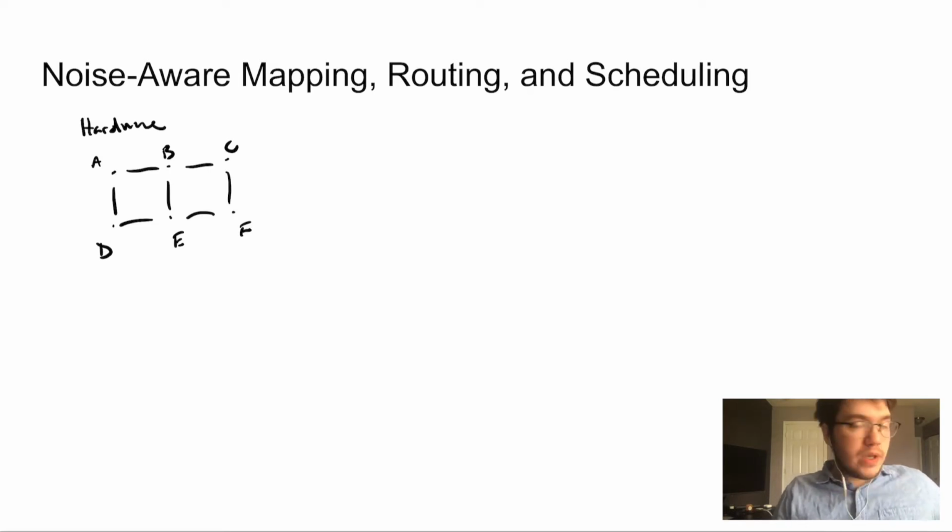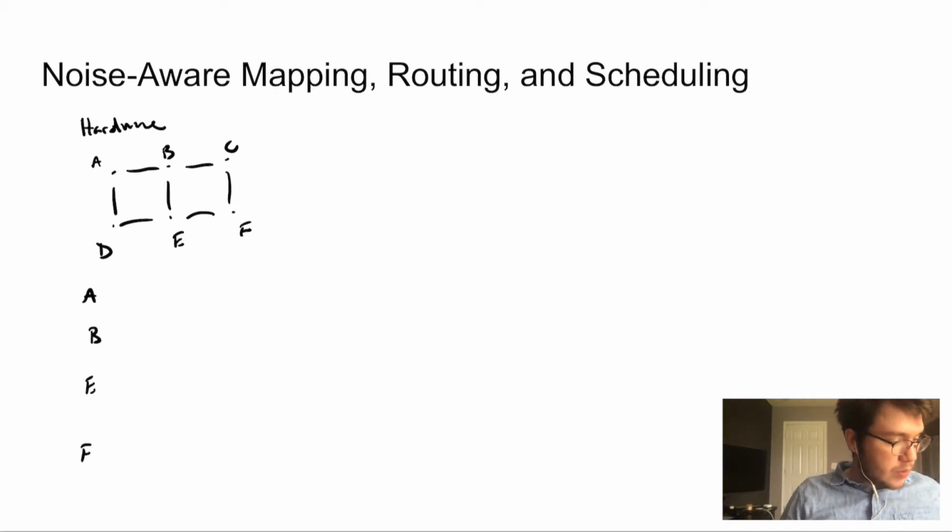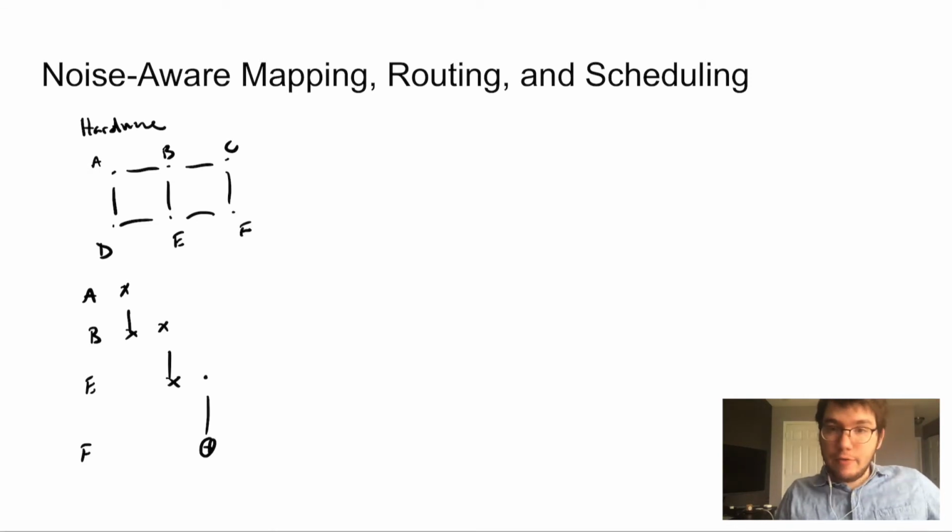So before, we indicated that the length of the path between pairs of qubits indicated how many swaps we'd need to communicate. So maybe between A and F, we know we'd have to swap from A to B, this is just one example, and then B to E, and then we would execute our desired gate between E and F. So the length of this path between A and F indicated how many swaps we needed. There were 2 links between them.